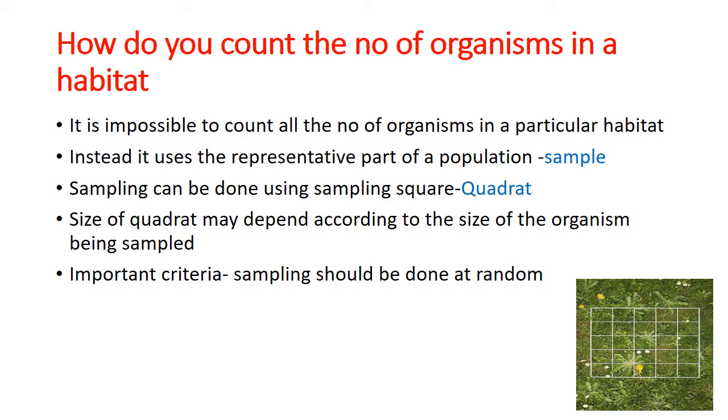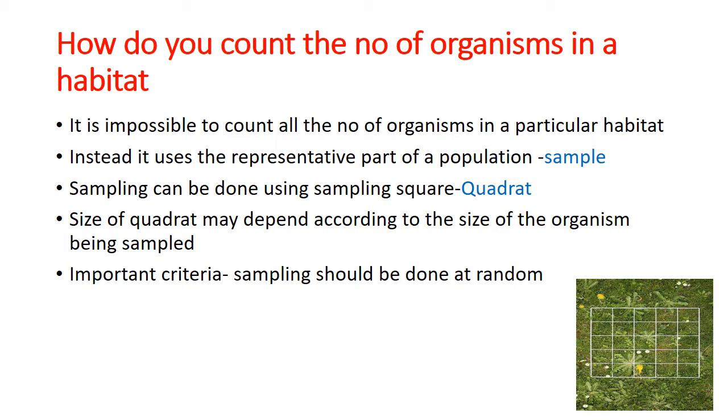Normally for school field practicals we can use a quadrat with sides of 0.5 or 1 meter in length. An important criterion when using a quadrat is that sampling in an area is carried out at random. It means it should be done in a random way to avoid bias.